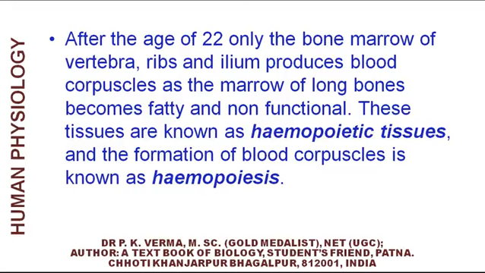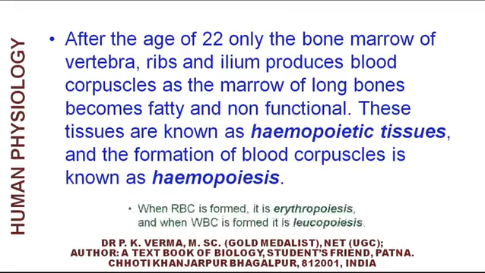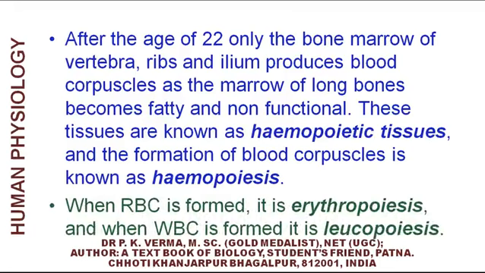These tissues are known as hemopoietic tissues, and the formation of blood corpuscles is called hemopoiesis. When RBC is formed, it is erythropoiesis, and when WBC is formed, it is leukopoiesis. Similarly, the formation of platelets is called thrombopoiesis.